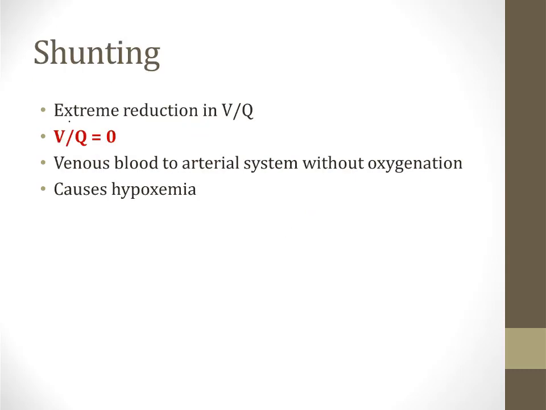When a segment of the lungs has an extreme reduction in VQ, so extreme that the VQ ratio becomes 0, we call that shunting. And the reason we call it shunting is because the physiology is the same as if blood were being shunted around the lungs. You have venous blood that is traveling to the arterial system without passing an area of ventilation, in other words, without being oxygenated. This is going to cause hypoxemia the same way you would get hypoxemia if there were blood bypassing the lungs and not going past alveoli whatsoever.